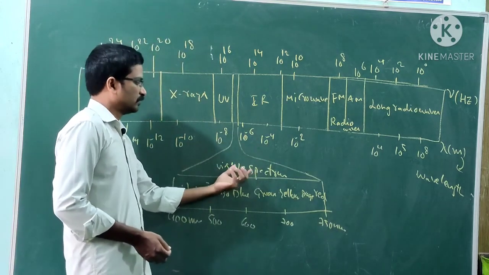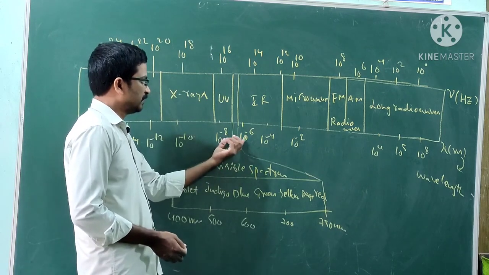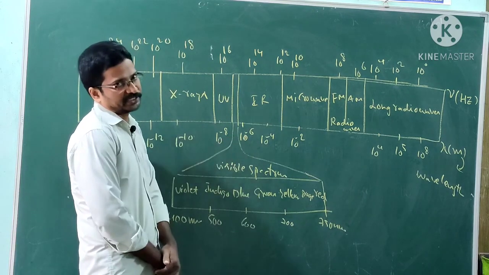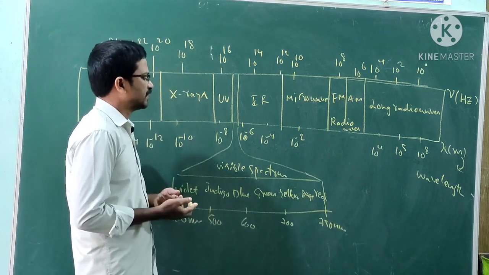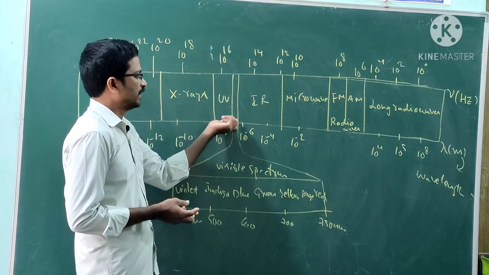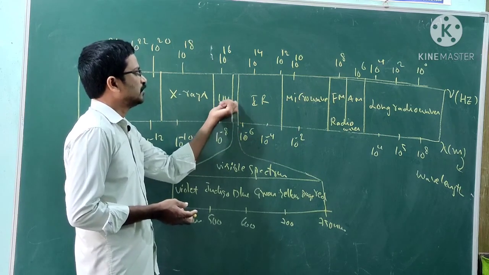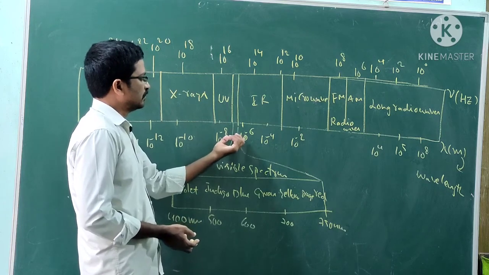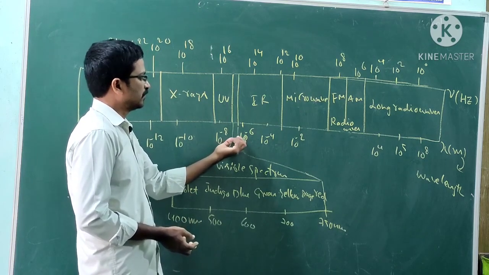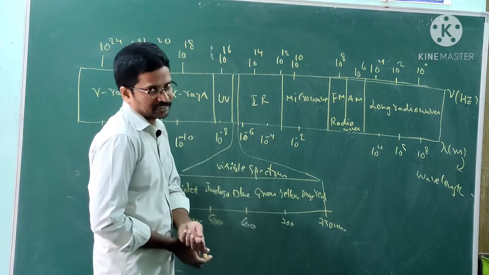Next, the visible spectrum, which lies between IR and UV radiation. Its wavelength is between these two, 10 to the power of minus 8 to 10 to the power of minus 6.